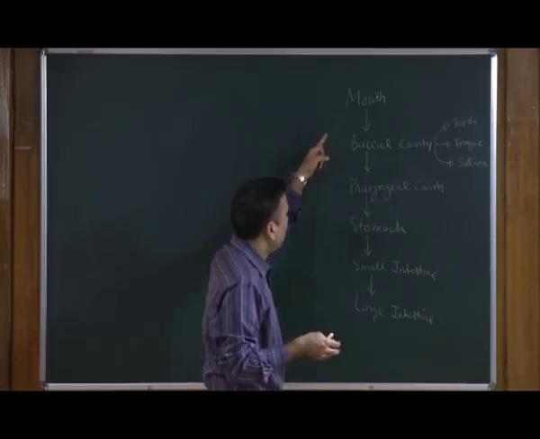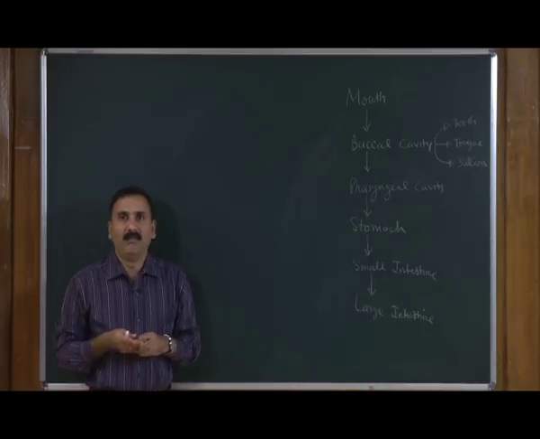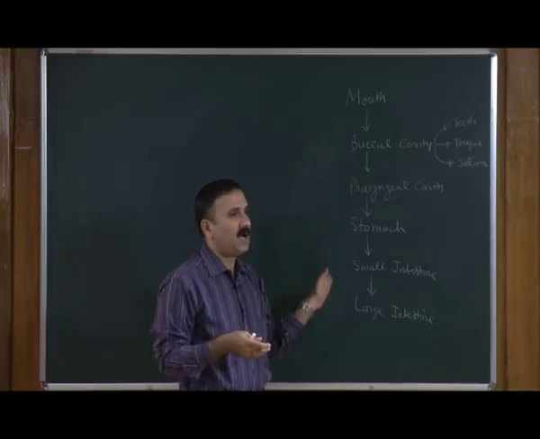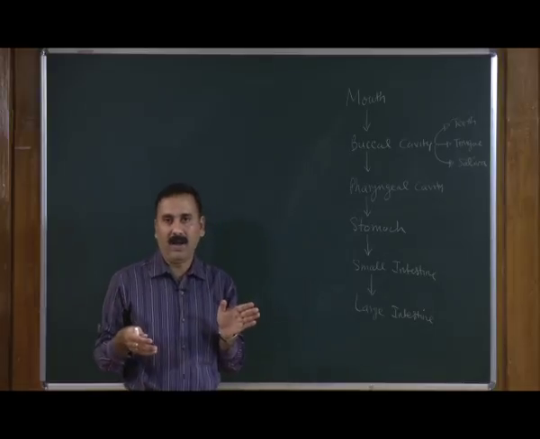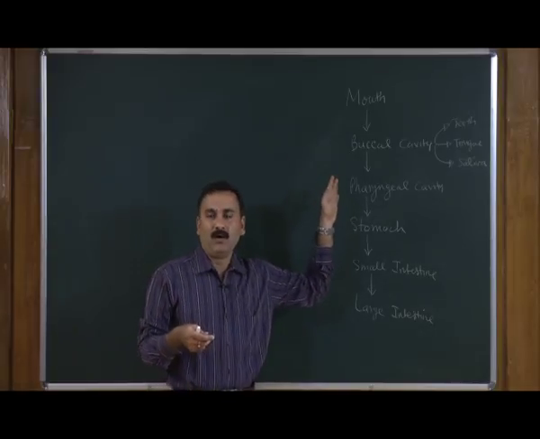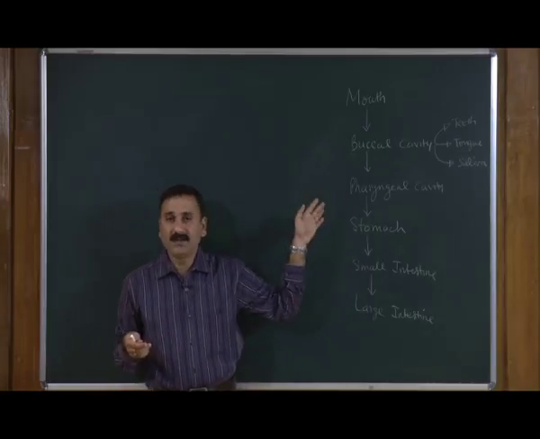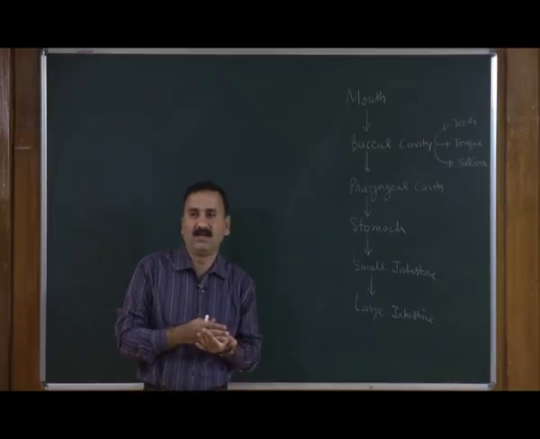So, these are the main organs present in the alimentary canal, but all these organs also have a large quantity of accessory digestive organs, and these accessory digestive organs are also known as digestive glands.